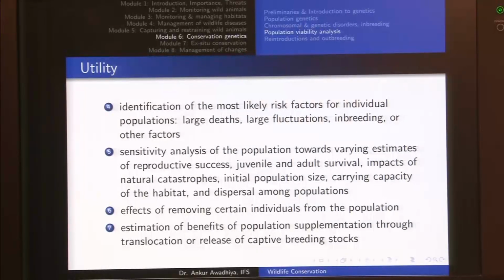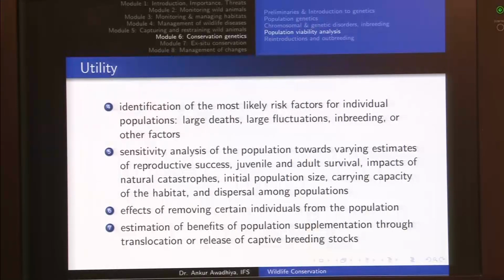So that, for example, if there is poaching, and poaching is mostly done for males because they are of a larger size and also because they come out of the reserve area when they are dispersing. So in those situations males are preferentially removed from the system. So we can use such an analysis to ask this question, that how would the sex ratio change with time.